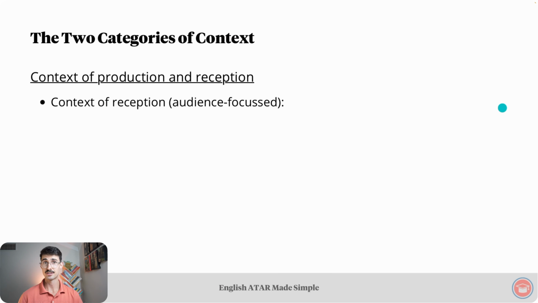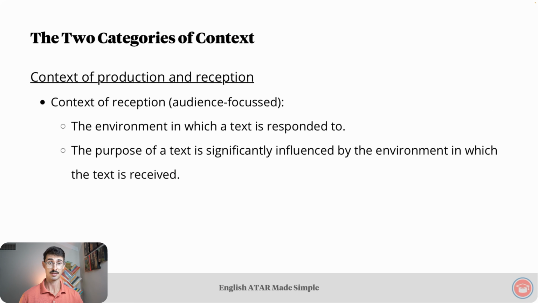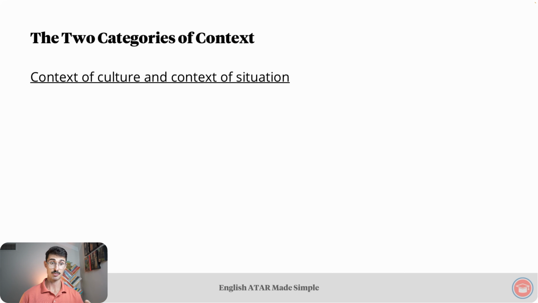Turning to context of reception, we saw that that one is audience focused. Our definition, the environment in which a text is responded to. The interrelationship with purpose, we saw that the purpose of a text is significantly influenced by the environment in which the text is received. The purpose of you watching Ex Machina with your mate during summer holidays would probably be very different to the purpose for which you're watching Ex Machina in the school classroom. The environment in both situations is influencing the purpose for which you're watching the movie. Put differently, example, the purpose of analyzing how Ex Machina conforms to and challenges the conventions of the sci-fi genre was influenced by the environment of an English classroom. That was context of production and reception.